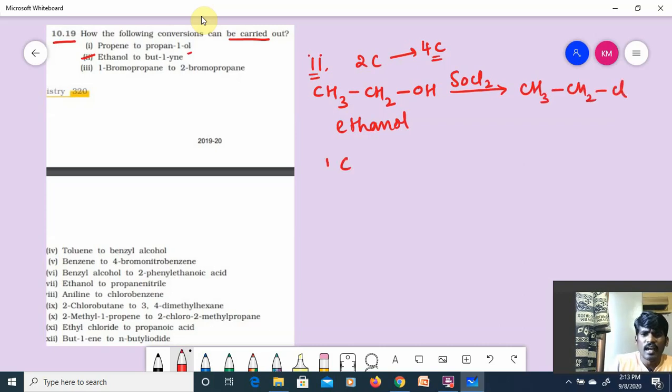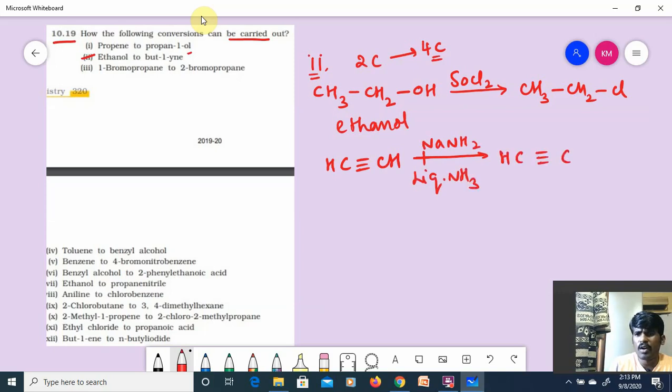Fine. I'll be taking CH triple bond CH in another reaction, treating with NaNH2 in the presence of liquid ammonia. I'll get HC triple bond C minus Na plus. Both these react. You make them react, then what will happen? NaCl will be removed. Then what will you get?